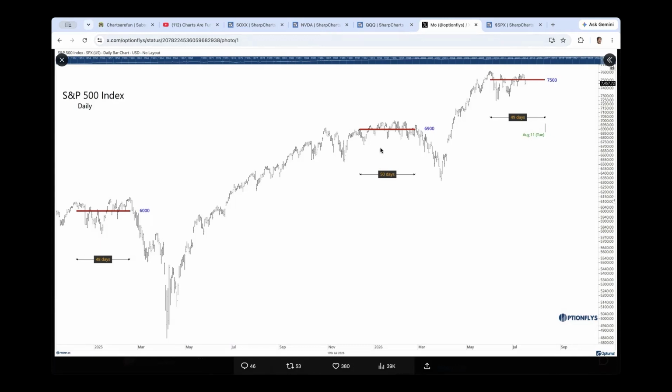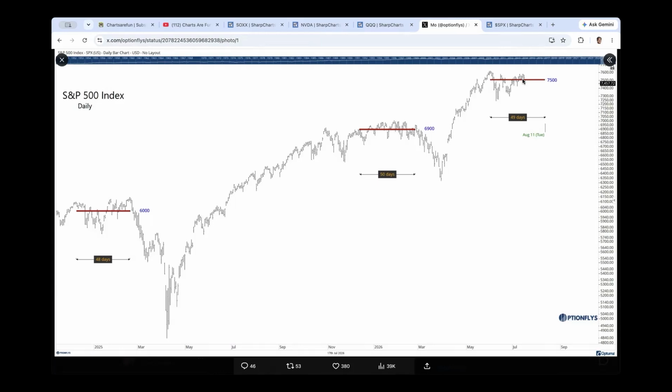In a similar way, at the next key resistance from 6,000 to 6,900, over a similar span of 50 days, the market tried to break above that resistance. However, it could not, in a range-based pattern for 50 days. Then it broke down. He's measuring the current situation where we are at a key resistance at 7,500. Could we fight this range and then break down?